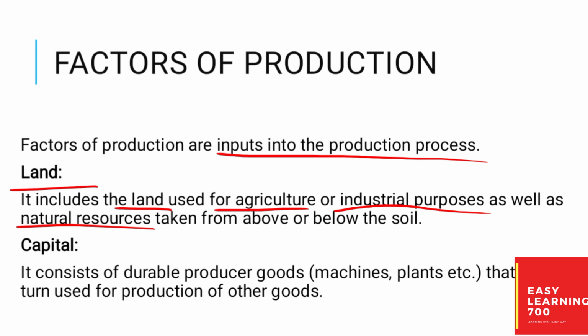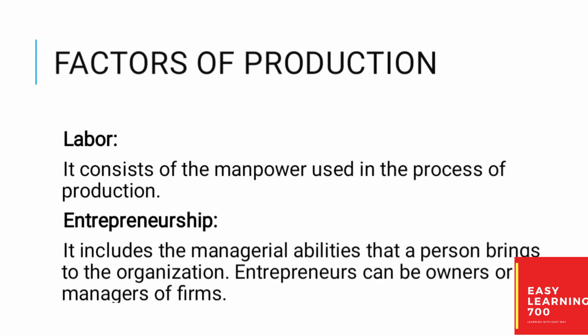It does not only include the physical land itself, but also everything that is extracted from it or produced on it. The next is capital. It represents the durable producer goods which are used in the production process to create other goods, like machines and plants. Machines or plants are used to create other goods. The next is labor. Labor is the main power, the human effort which is used in the process of production.